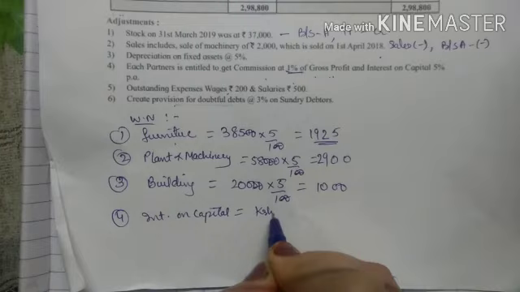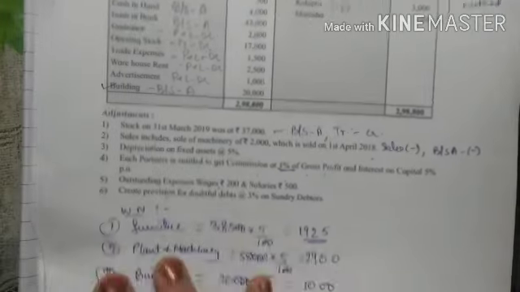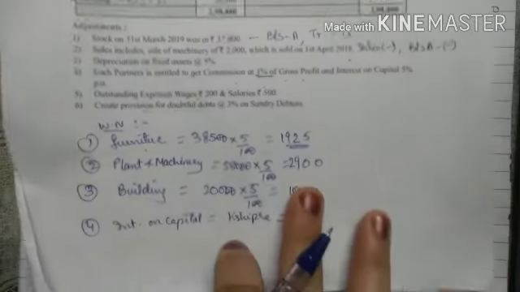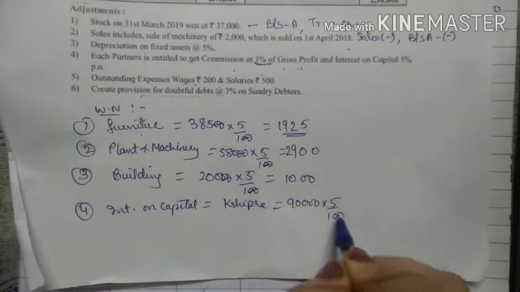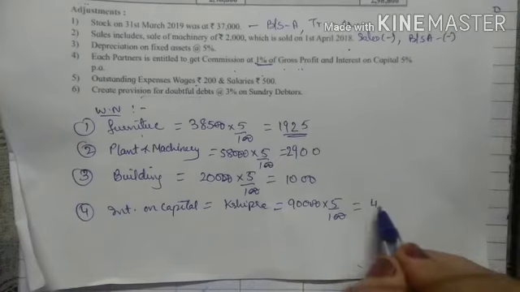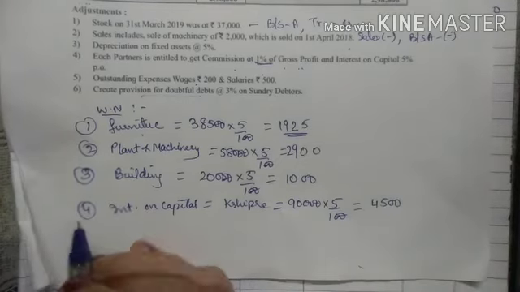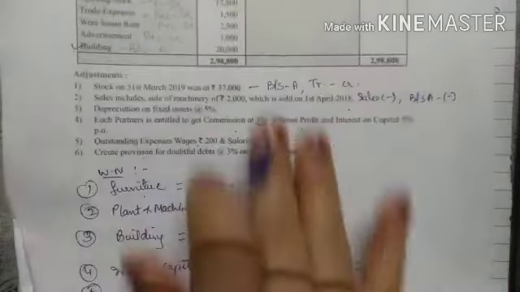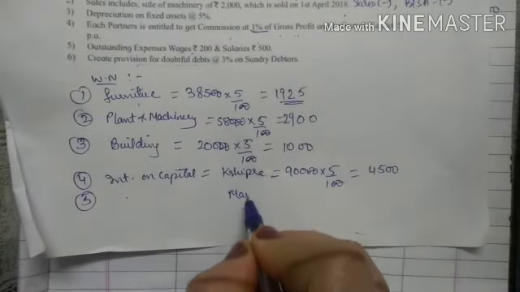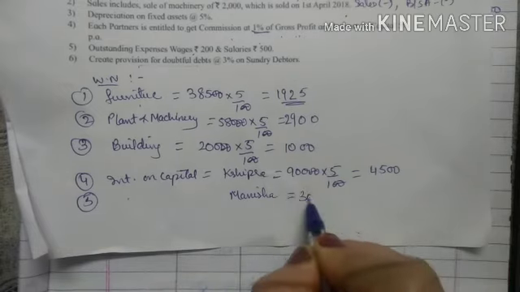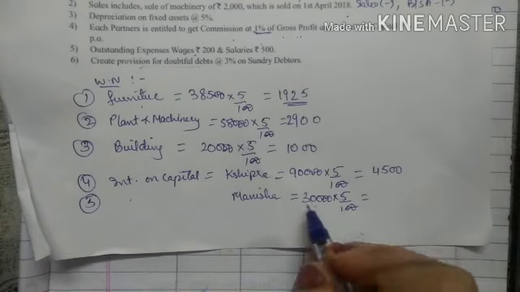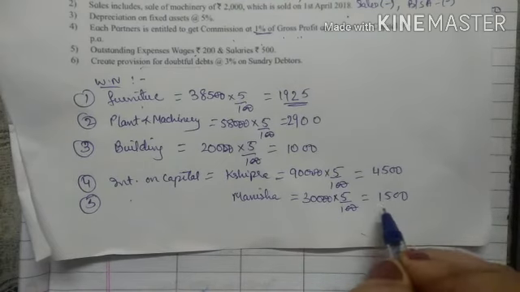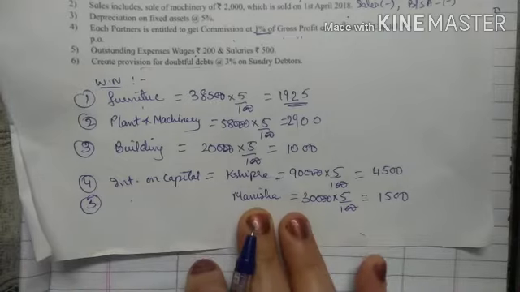see for Shipra, the capital is 90,000. On 90,000 they have told to give 5% interest. So 90,000 into 5 upon 100. Two zeros get cancelled, so it will become 4,500. Now for Manisha. So for Manisha, her capital is 30,000. So on 30,000, 5%. So two zeros get cancelled, so it will be 1,500, right? So this is interest on capital amount that we have calculated.